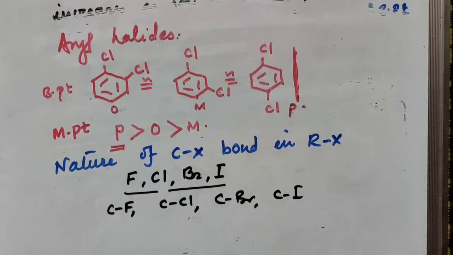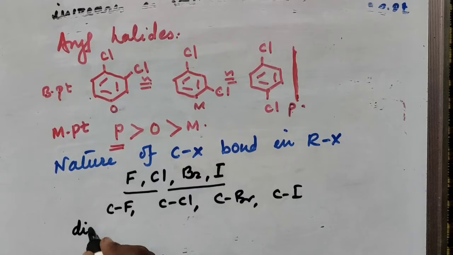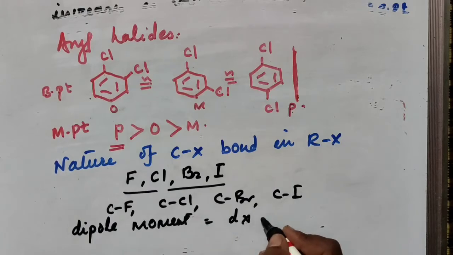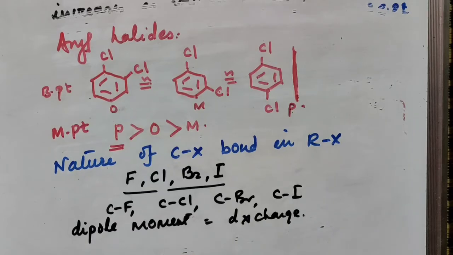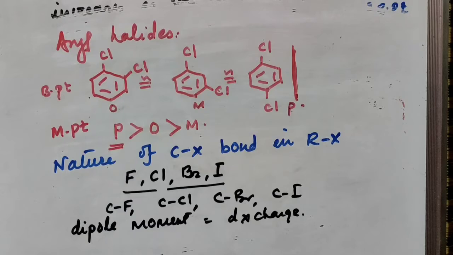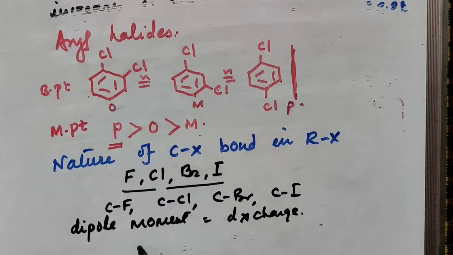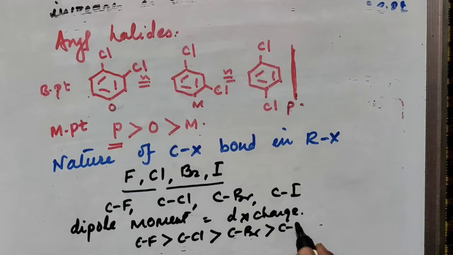What about the dipole moment? If you consider dipole moment, then dipole moment is what? It is a product of distance and charge. So if you consider electronegativity, then out of all these halogens, fluorine is more electronegative, and so dipole moment should be what? Dipole moment of CF bond is larger than CCl bond, which is larger than CBr bond, which is larger than CI bond.